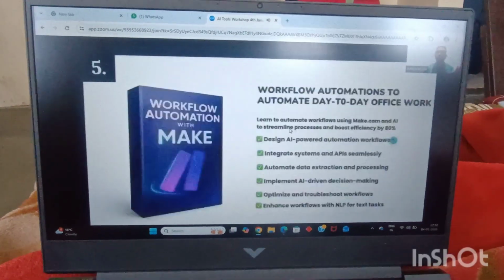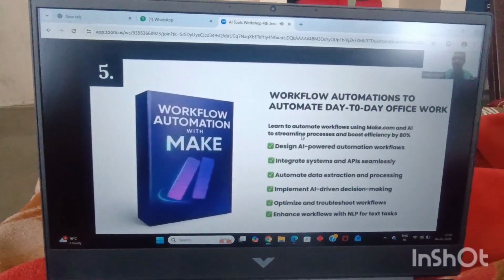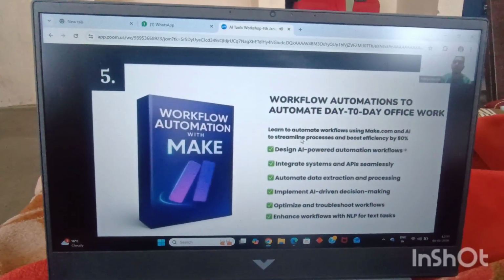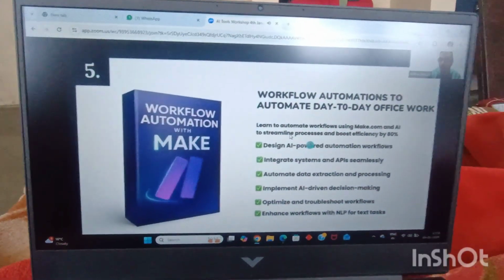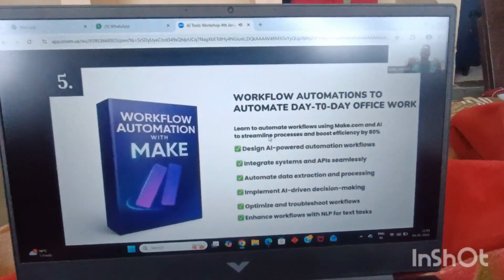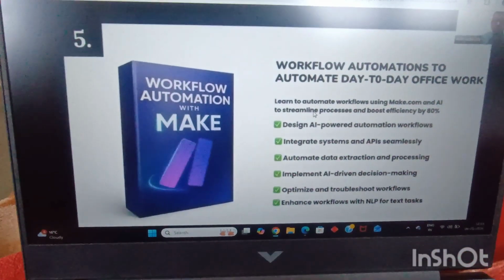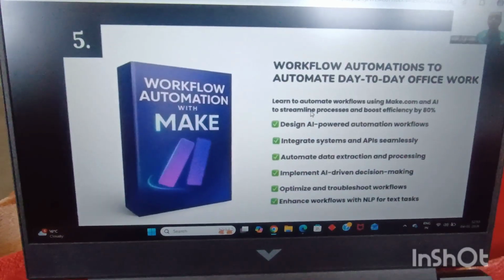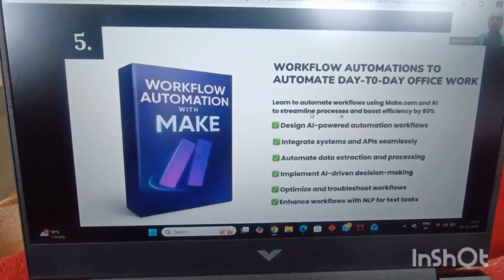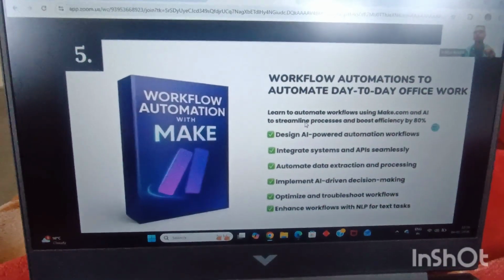Once we do this, the fifth module is going to be about workflow automations to automate day-to-day office work. Yes, guys, you can automate 80% of your daily work. In fact, you can increase your efficiency by 80% every single day if you simply automate your work. How to automate your day-to-day office work with the help of AI, we'll be learning all about it in the fifth module with the help of workflow automations.